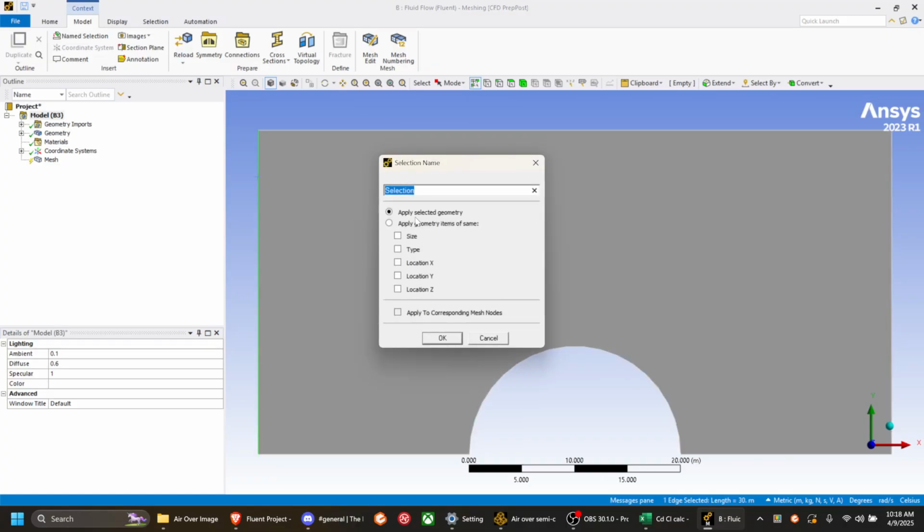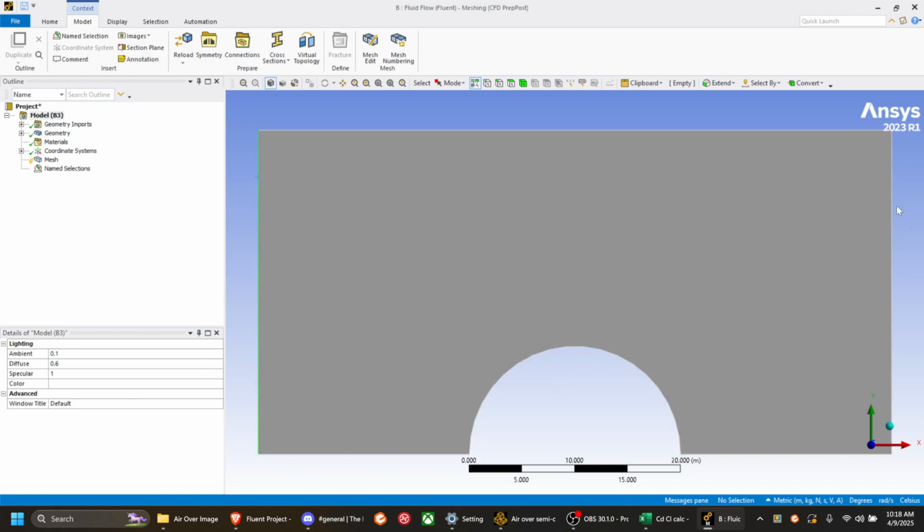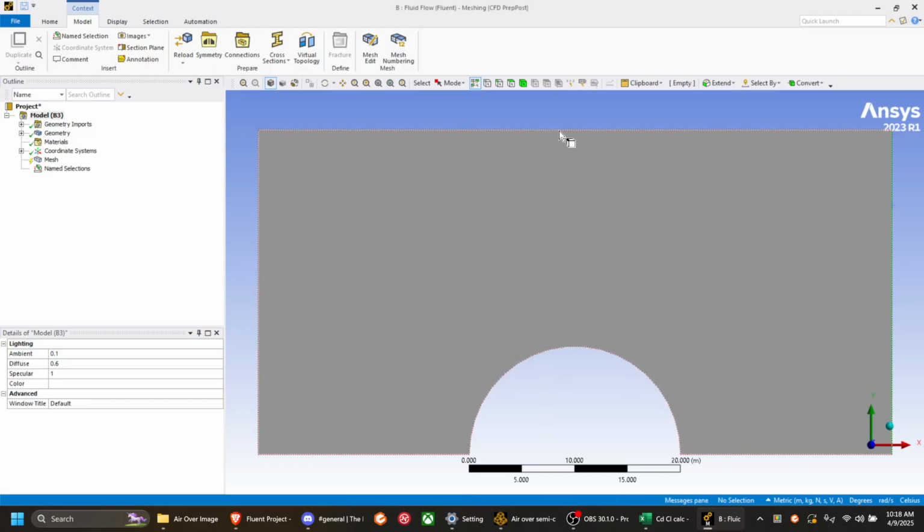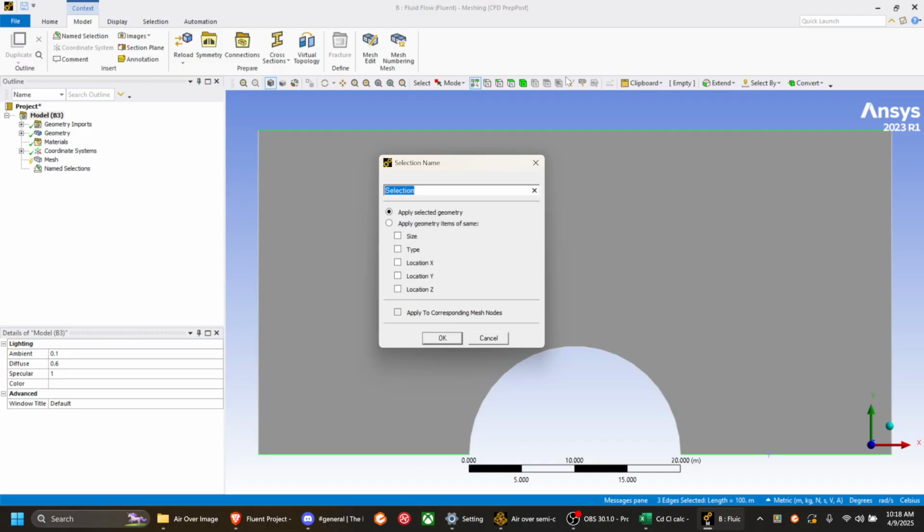First thing here is we do our different walls. We have to name all of them. So we have the inlet, and we do that by clicking the edge and pressing N to open this selection name. The outlet, we have the walls, and we can select all of these walls by control clicking.